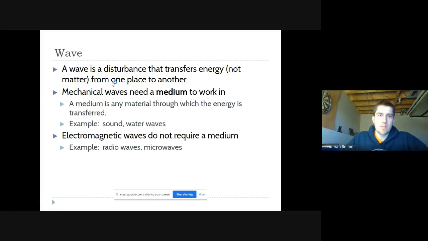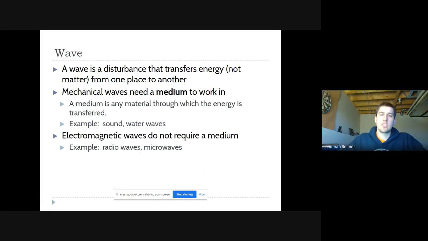What is a wave? A wave is a disturbance that transfers energy, not matter, from one place to another. So we'll look into this right away. A mechanical wave is something that needs a medium to work in. And what is a medium? Okay, a medium is just the material through which the energy is transferred.